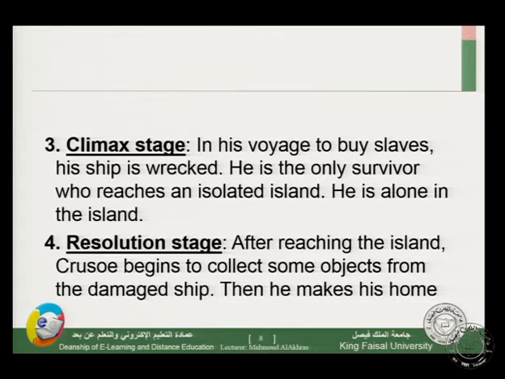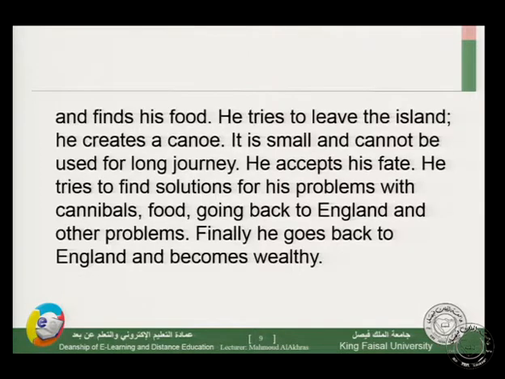After reaching the island, Crusoe begins to collect some objects from the damaged ship. Then he makes his home and finds his food. This is a solution for his existence on the island. He builds a home for himself, then he finds his food. He tries to leave the island, so he is trying to find another solution to leave the island.